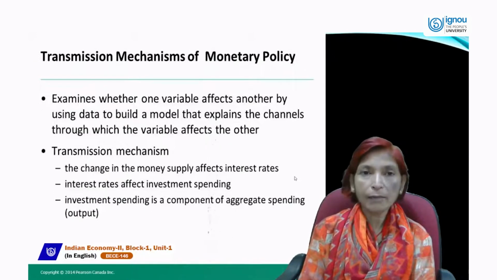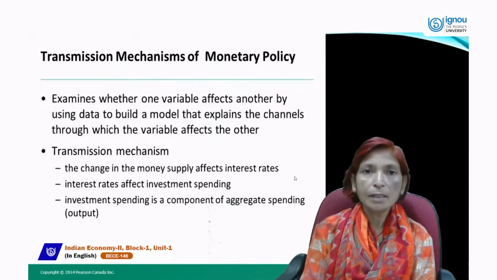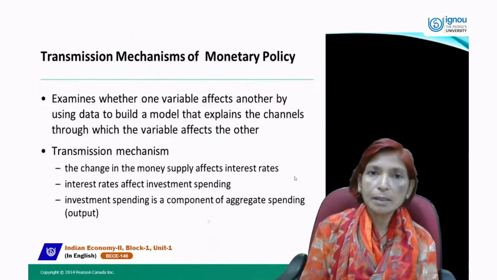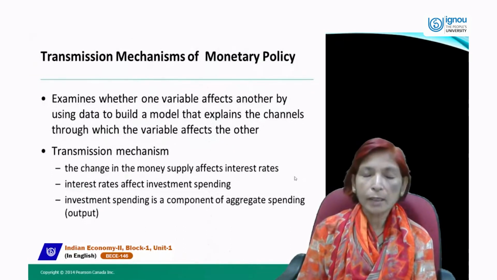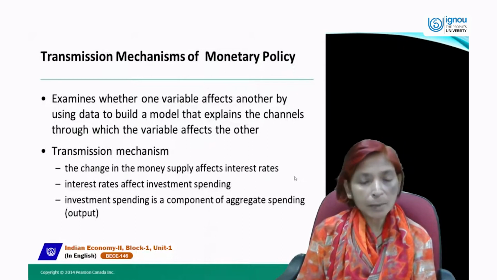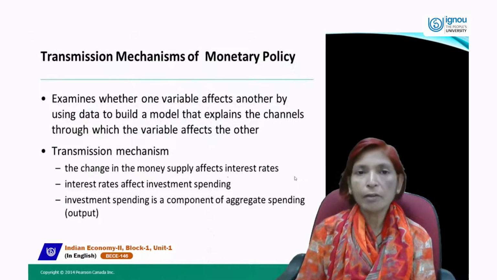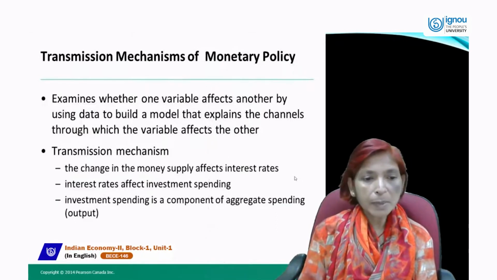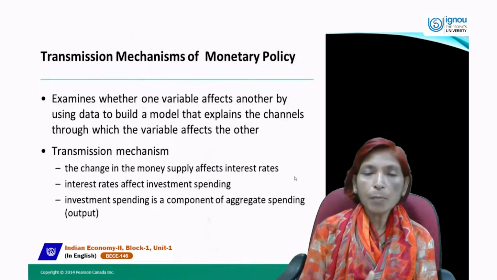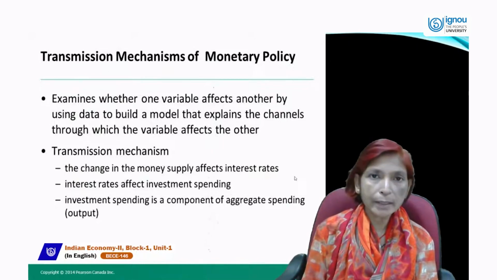Interest rate directly affects investment, and both are inversely related to each other. At a higher rate of interest, investment will be lower, and at a lower rate of interest, investment will be higher. That's why the investment diagram is always a downward sloping curve from left to right. And investment spending is a component of aggregate demand in a two sector economy, a three sector economy, or a four sector economy.